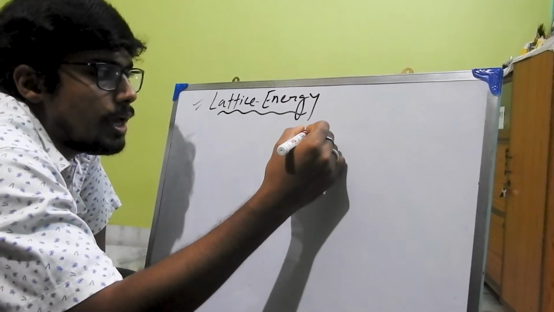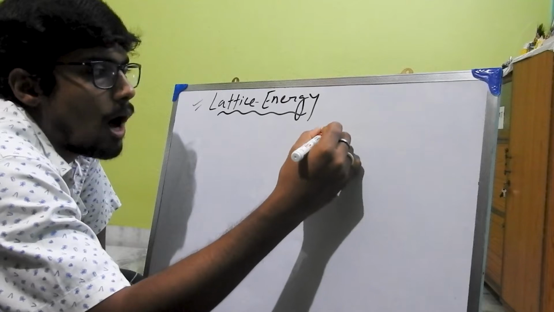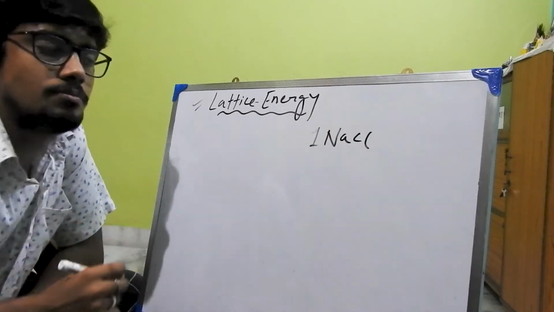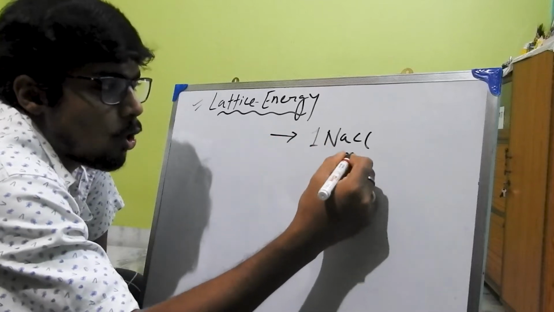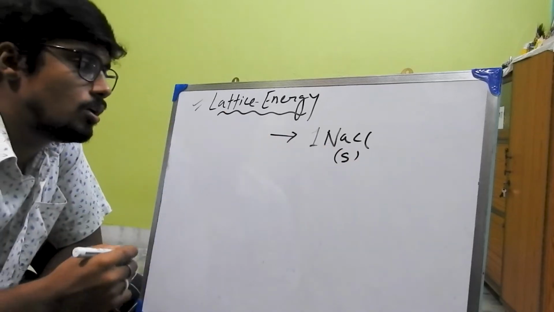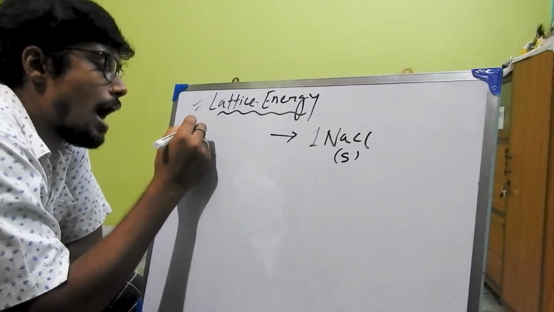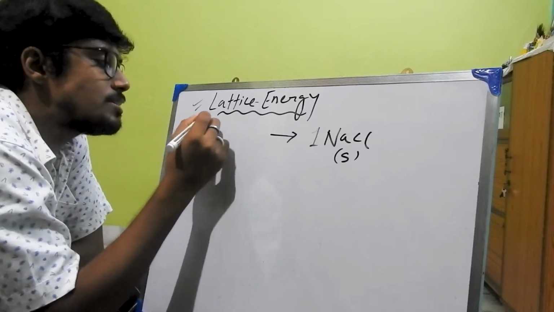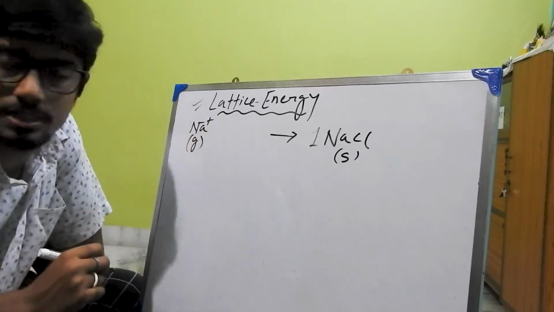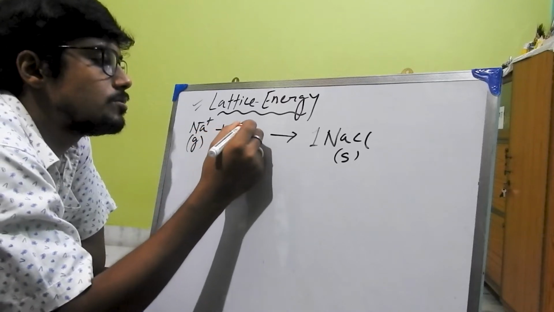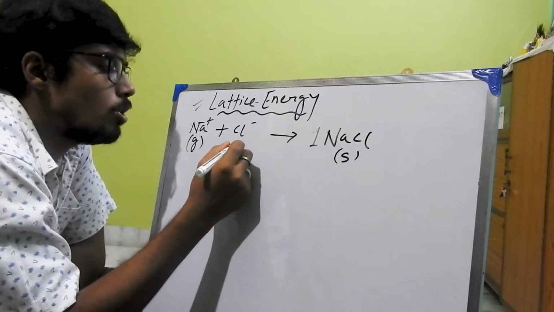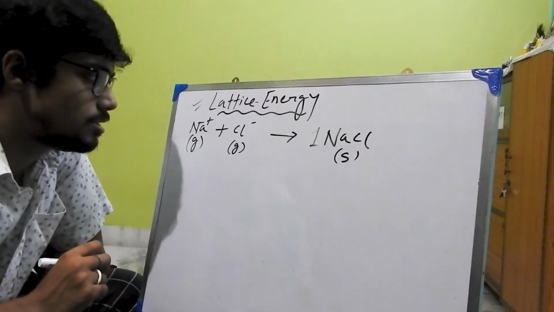So if we want to form 1 mole NaCl, which is in solid state, we have to react Na+ which is in gaseous state and Cl- which is also in gaseous state.